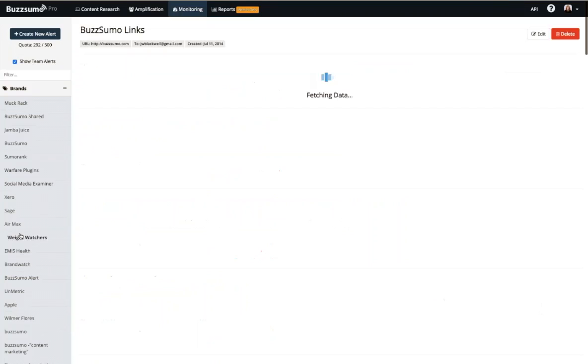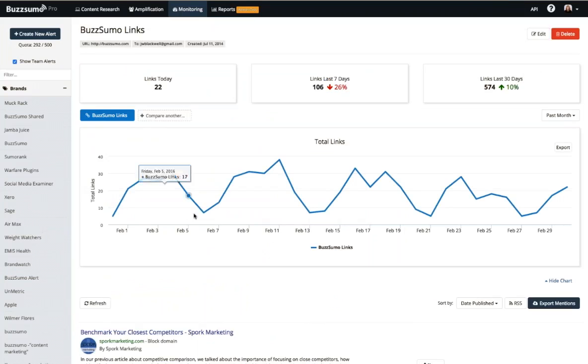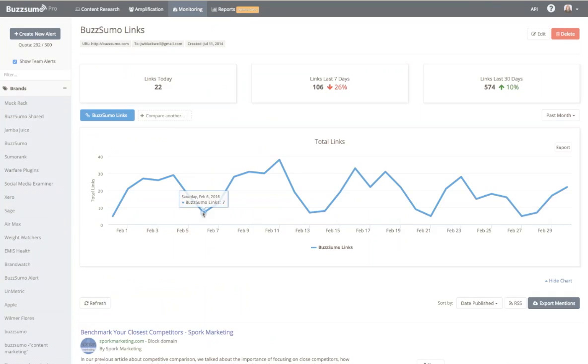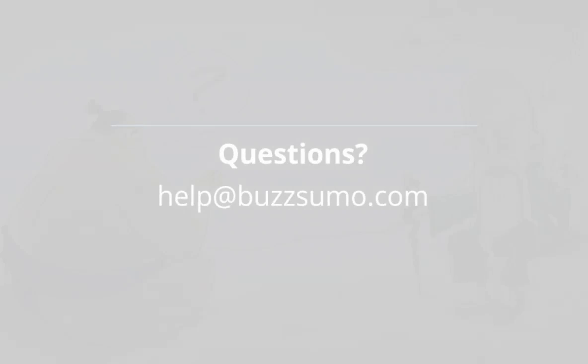You can also use BuzzSumo to monitor new content from websites. We'll send you an email or let you know anytime something new is published. You can use it to monitor anytime content is published by an author, and you can use it to monitor anytime content is created at a website. So that's an overview.